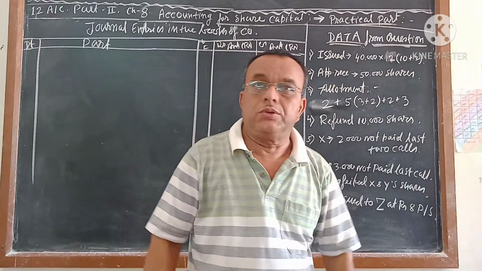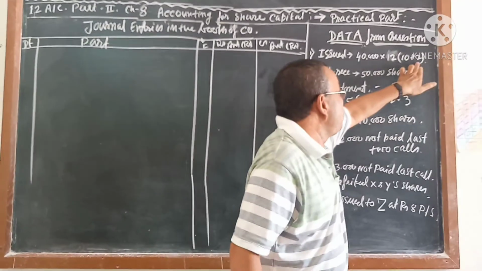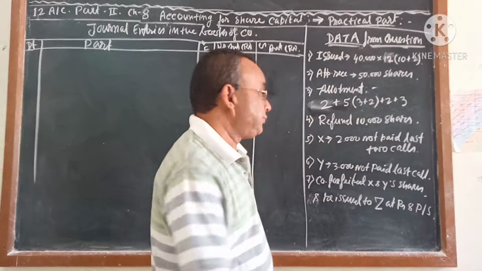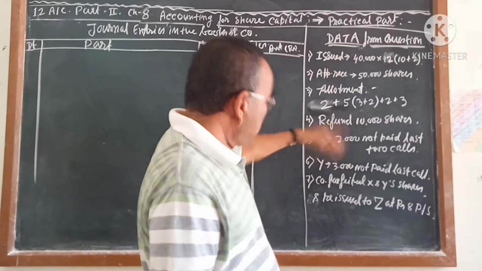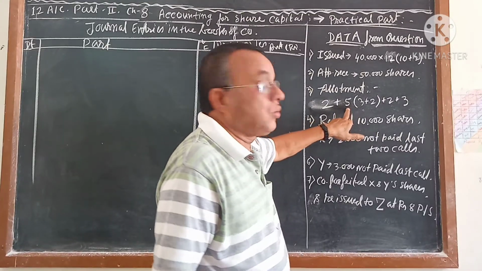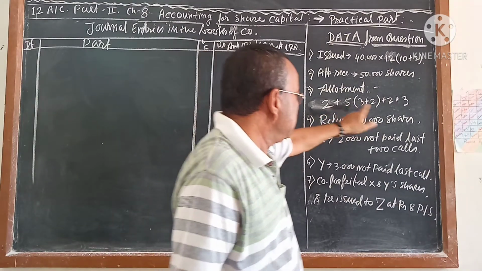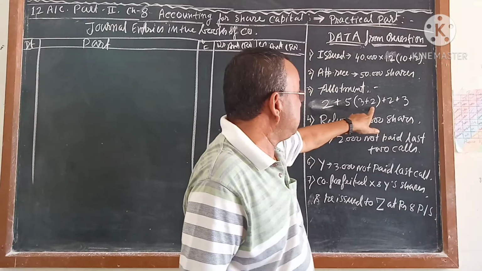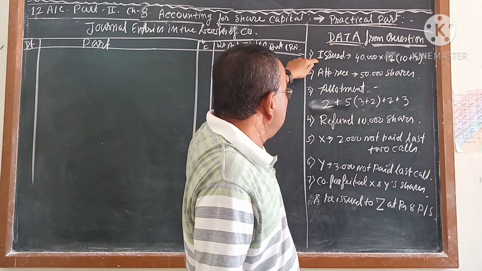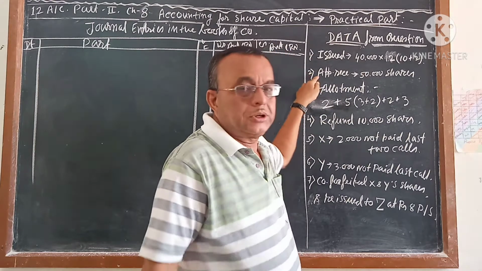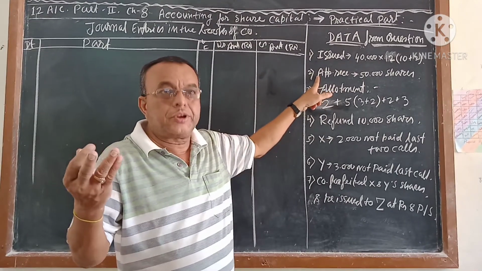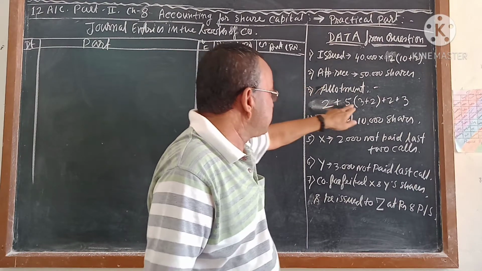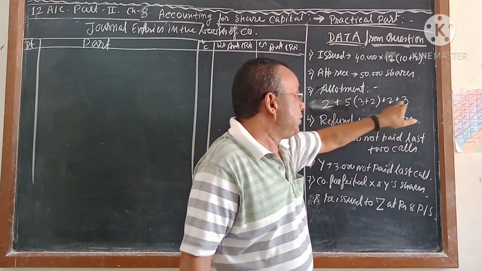Suppose one more thing I want to tell you. Suppose this 2 rupees is not mentioned with any stage, then you will consider it with allotment. Although of course by seeing the amount of the allotment you can understand: 2 plus 5, 7 plus 3, 10 plus 2, 12 is already coming. But these 2 rupees are with allotment. So issued capital 40,000 into 12. Applications received 50,000. From this sentence you can already understand that you have to refund 10,000 shares of applicants' money. The allotment was made as under: 2 plus 5, the 5 is equal to 3 plus 2, plus 2 plus 3, that you understand.